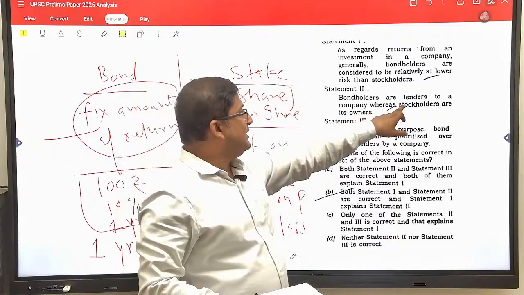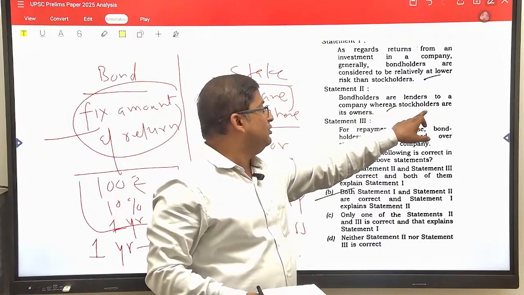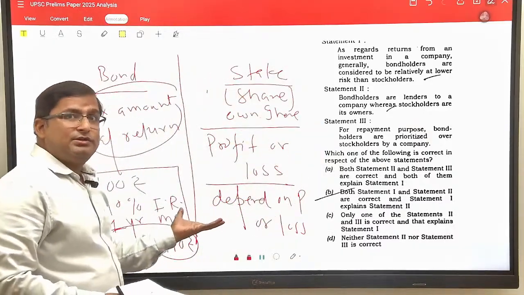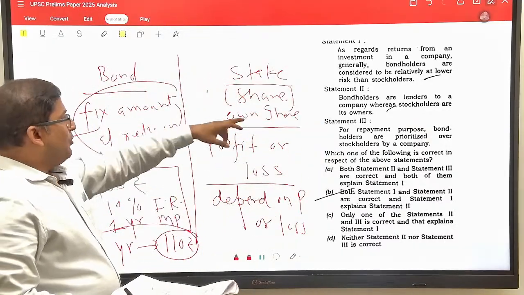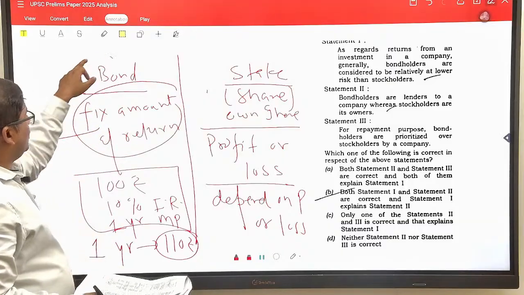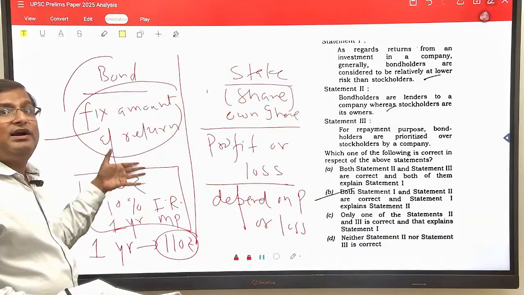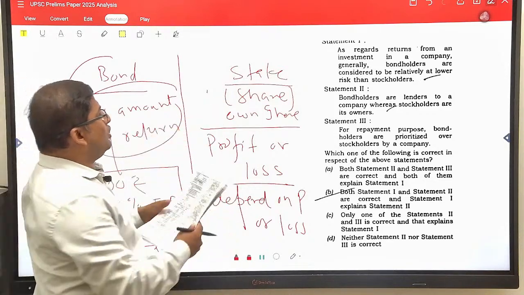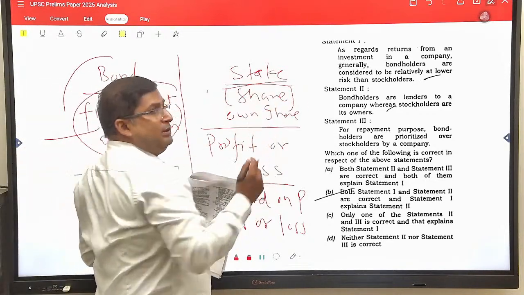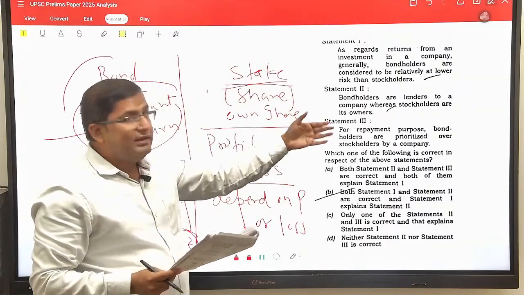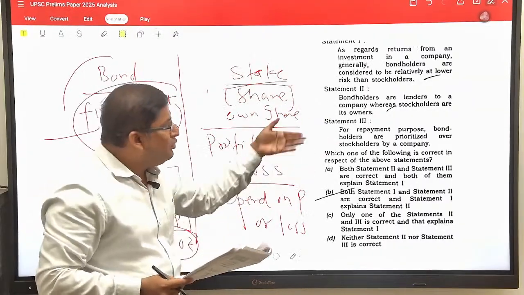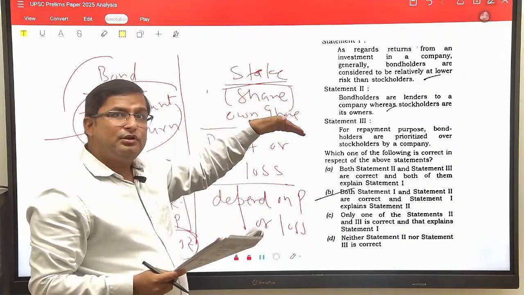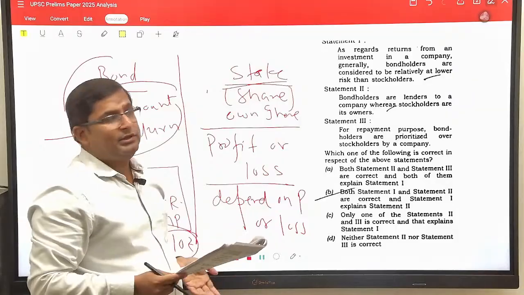Statement 2: Bond holders are lenders to the company, whereas stockholders are its owners. See, I have explained the concept entirely. Bond holders are the lenders to the company. Bond holders purchase this bond and give 100 rupees to the company as a loan. But stockholders, shareholders, they are the owners in the company. They own shareholding in the company. If the company is in loss, then the shareholder will be in loss. If the company is in profit, then the shareholder will be in profit.